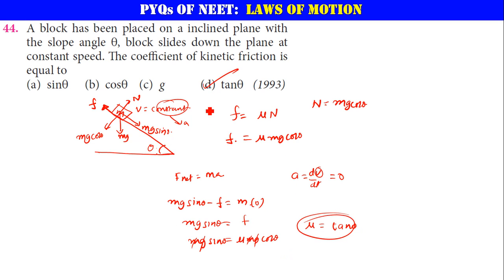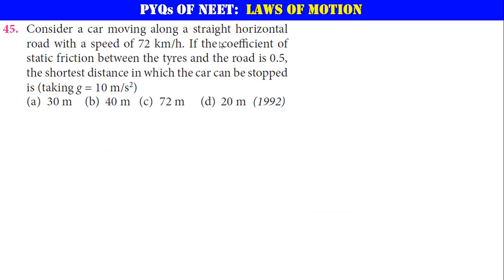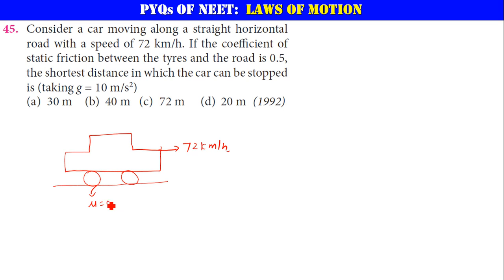Option D. Next, consider a car moving along a straight horizontal road with a speed of 72 km per hour. Let's consider there is a car here, moving with the velocity 72 km per hour. If the coefficient of static friction between the tires and the road, when it is at rest, mu, is going to be 0.5.